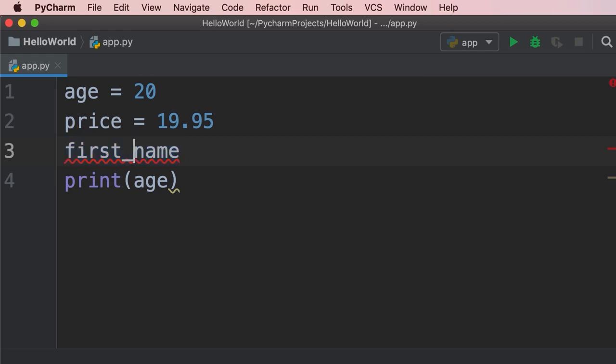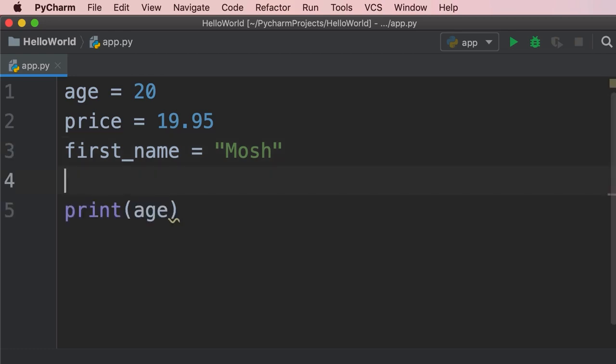See what would happen if I didn't use this underline. This is not easily readable. So we always separate multiple words by an underscore. Now we set this to a string. We can use single quotes or double quotes. Let's say Mosh. We also have a special type of value called a Boolean value, which can be true or false. That is like yes or no in English.